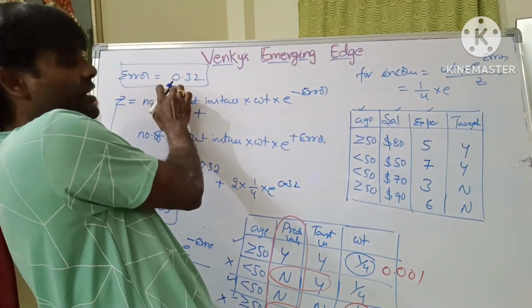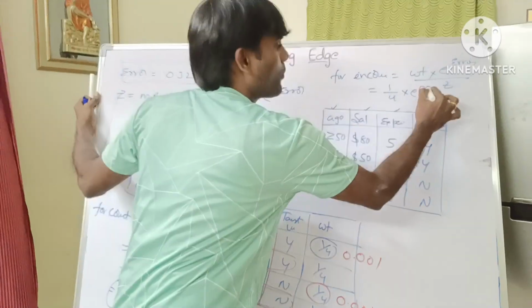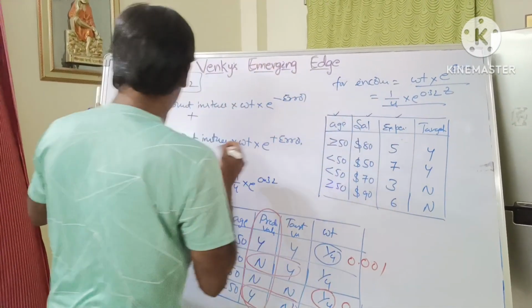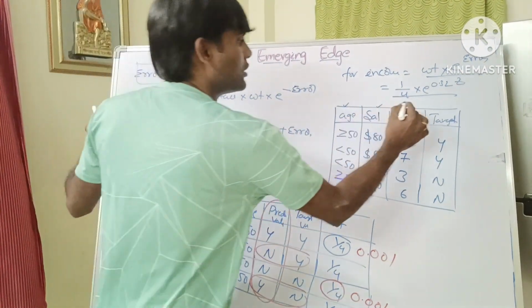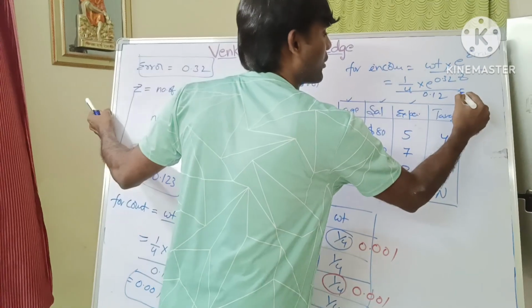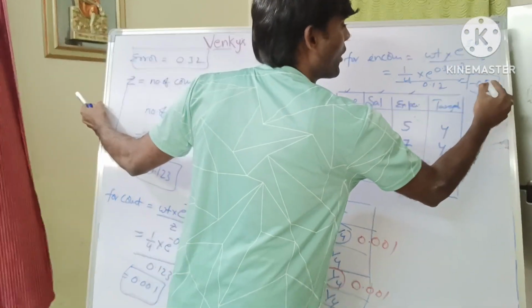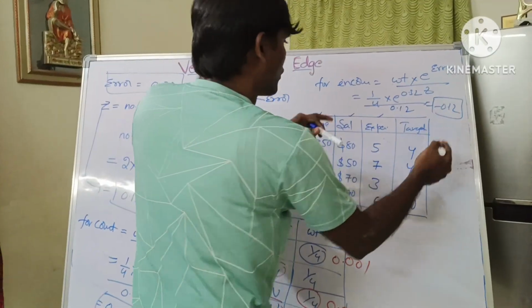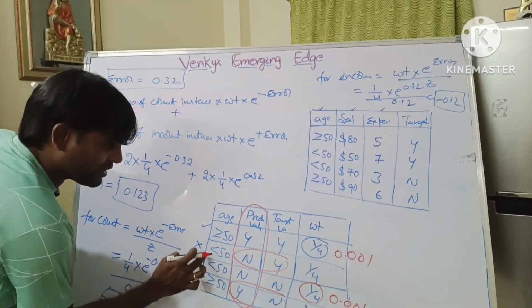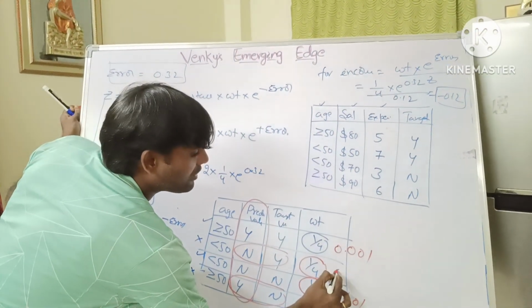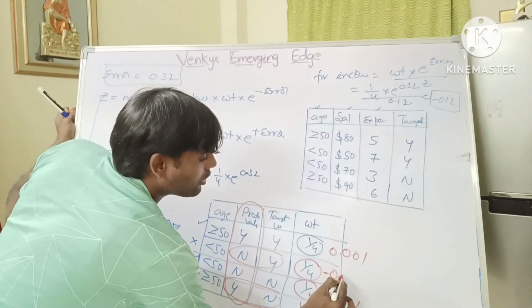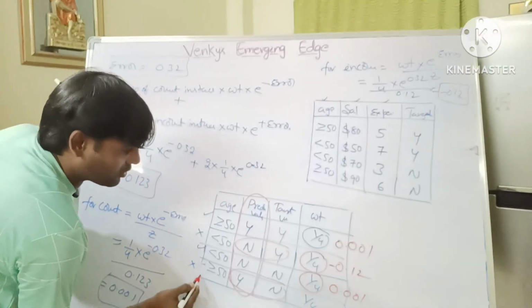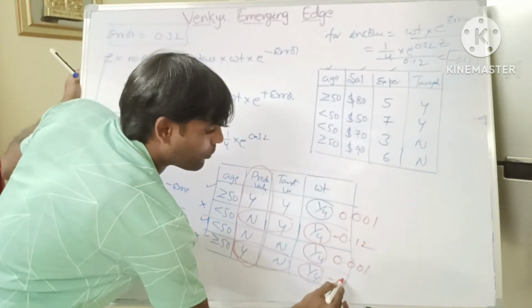What is the Z value? 0.123. So for example we get minus 0.12 for incorrect. Which one is incorrect? It is updated with 0 minus 0.12. And this is also incorrect, so it is updated with minus 0.12.